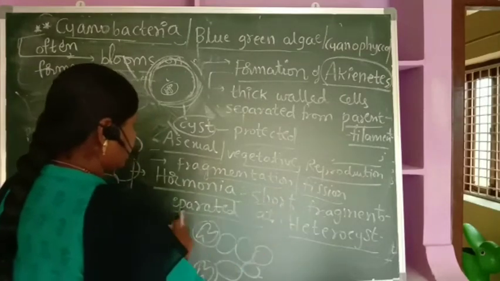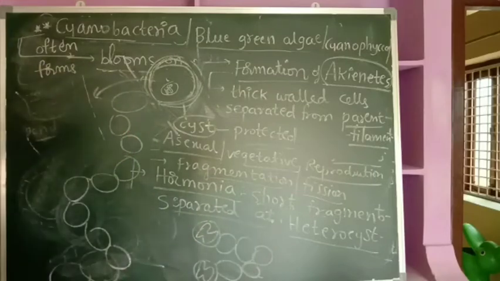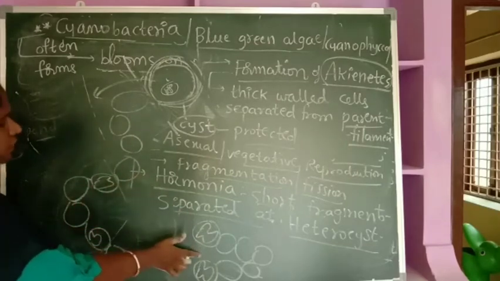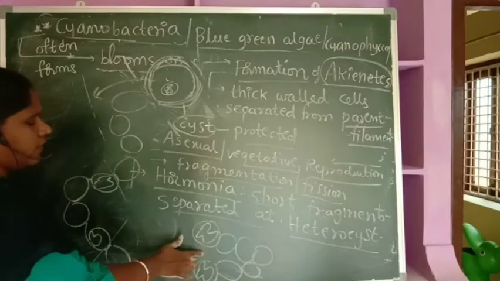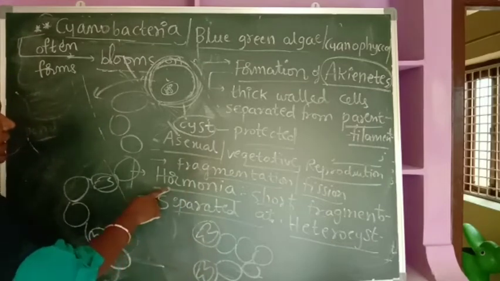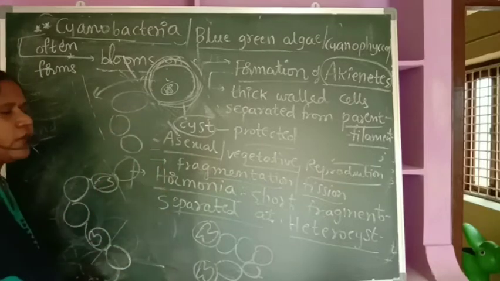A short fragment separated at the heterocyst. Wherever there is a heterocyst, the filament breaks at the heterocyst, separates and falls in the surrounding environment. Wherever it falls, again it develops into a complete organism. That's the formation of hormogonia, one type of asexual reproduction.